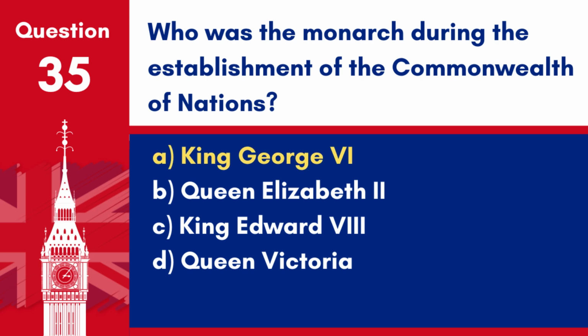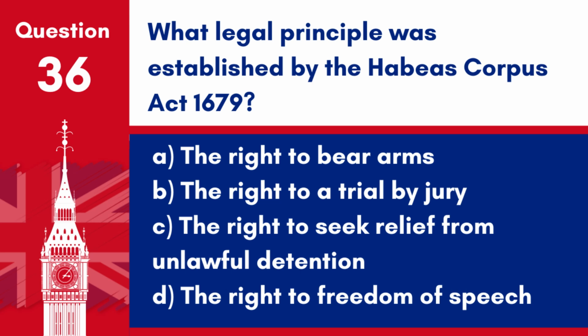Answer A. King George VI. He was the monarch during the transition from the British Empire to the Commonwealth of Nations, reflecting the decolonization of many British territories.